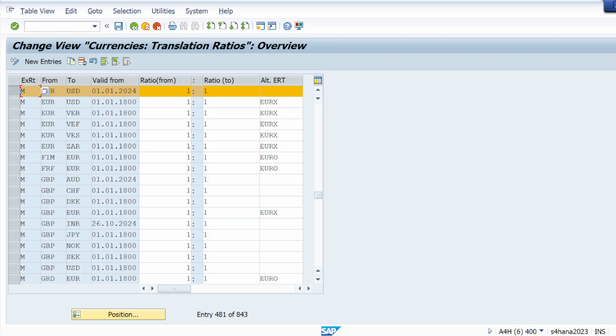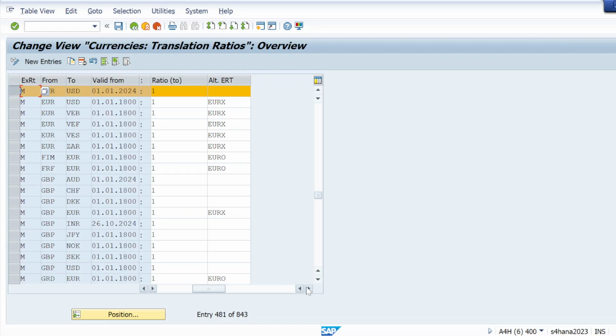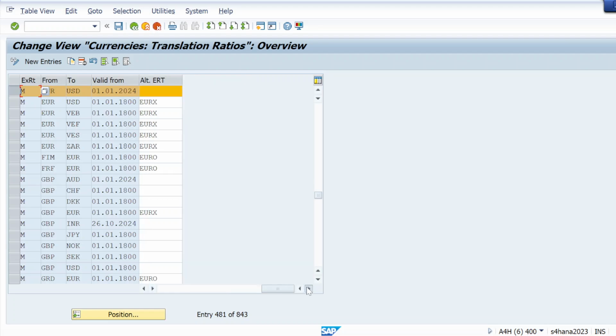Okay. So let me check it. Okay, let me try one more screen. Let me open one more screen and let me open OB08 code.